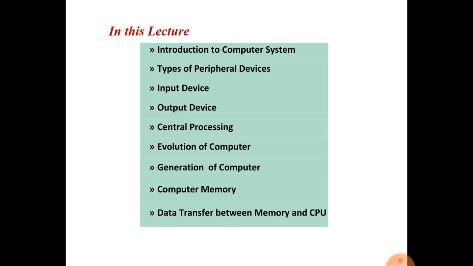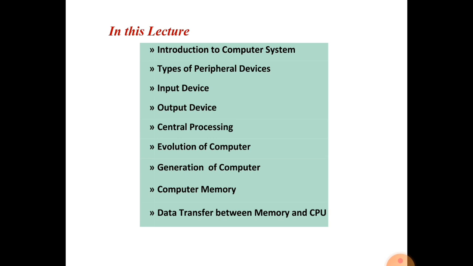In that we will learn what is an input device, what is an output device, what is the central processing unit, and we will learn the history of computer system.